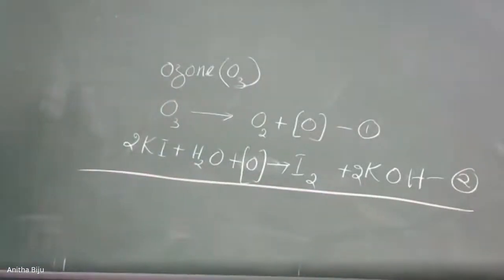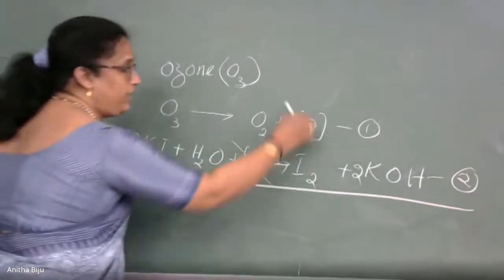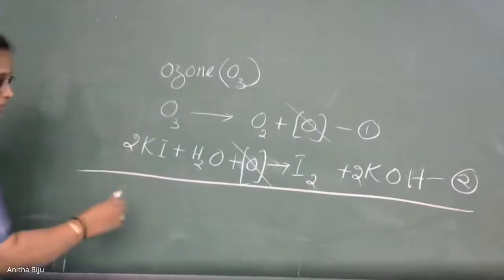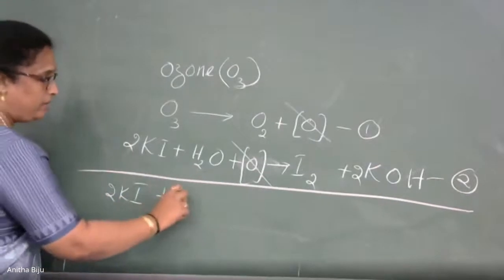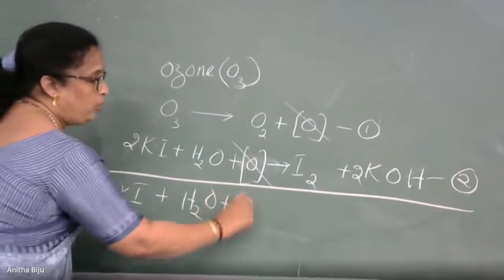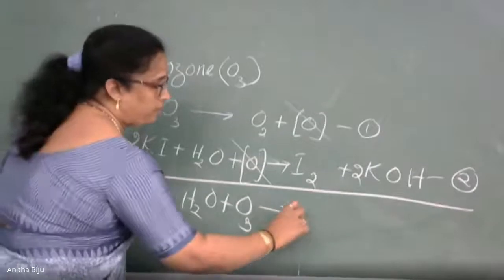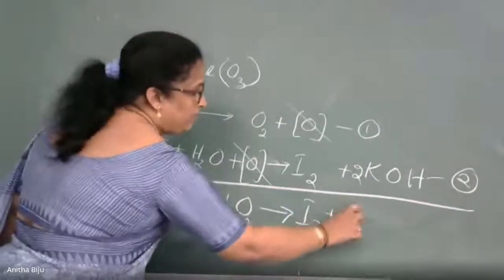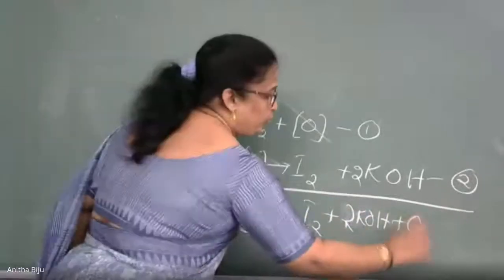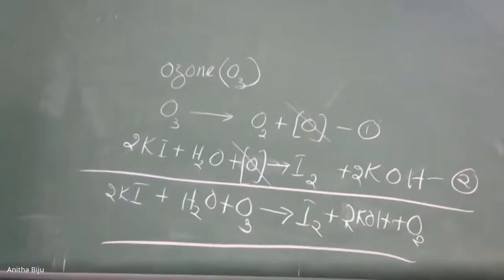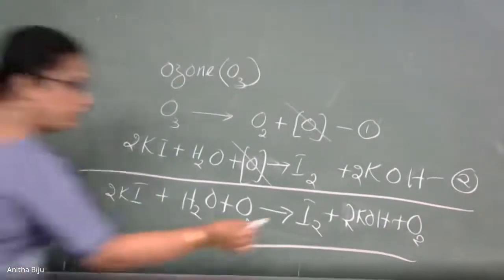Add this to equation 1. When we add these equations, the nascent oxygen gets cancelled like this. Add this 2KI plus H2O plus O3 giving I2 plus 2KOH plus O2. So this is the equation which is important. Why is it important? Here we get.